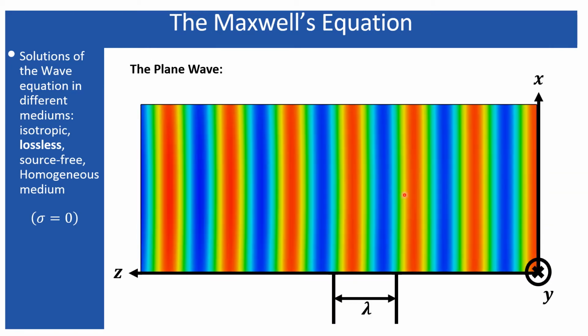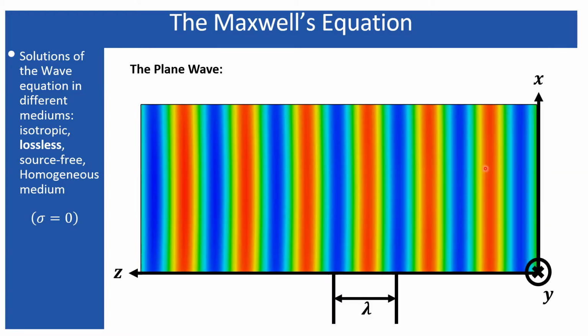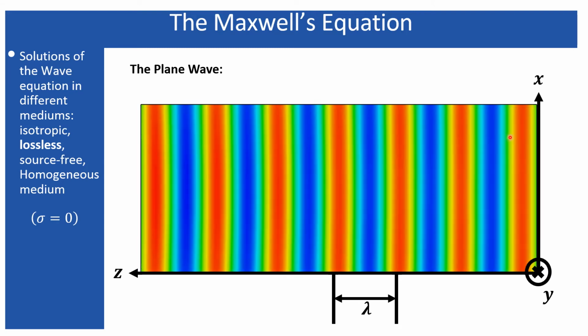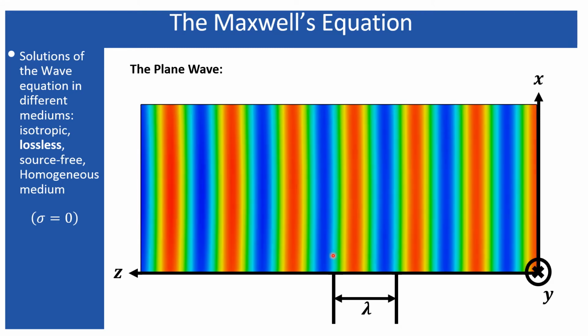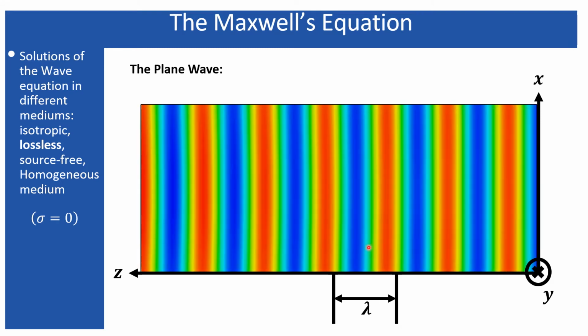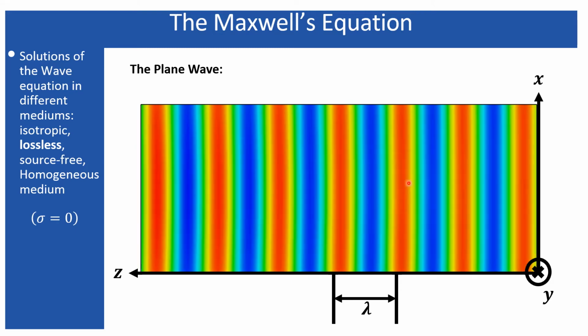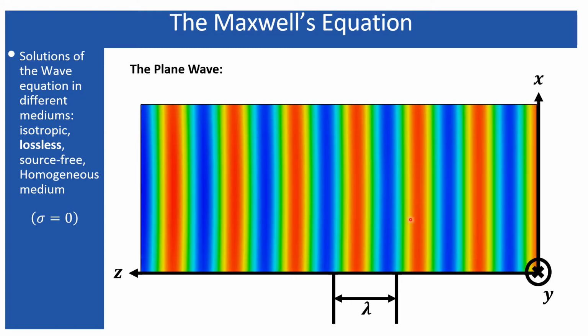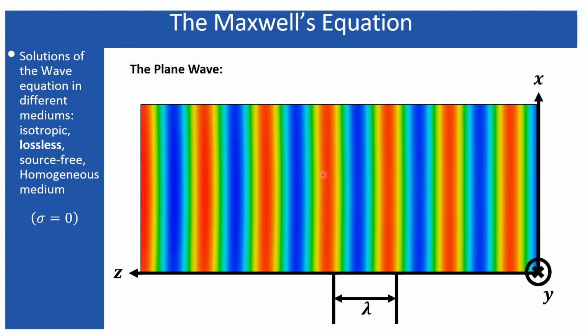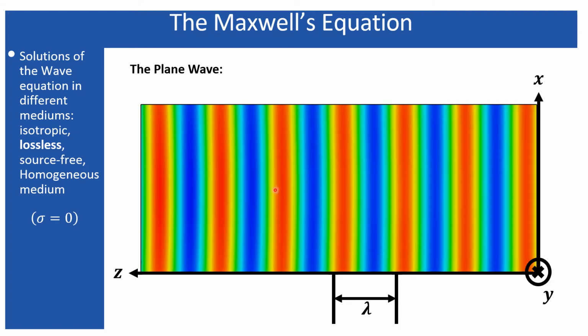Now, the propagation of the wave can be easily understood using this simulation. Here you can see the waves which are propagating along the z direction being represented by some planes. These planes represent the planes of constant phase. So you can imagine, this red represents the positive peak, while it is decreasing to zero.